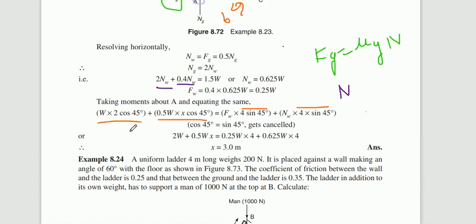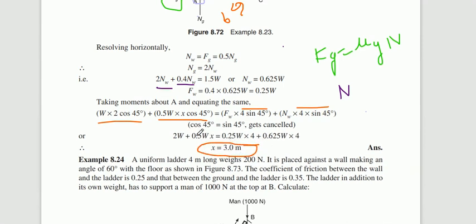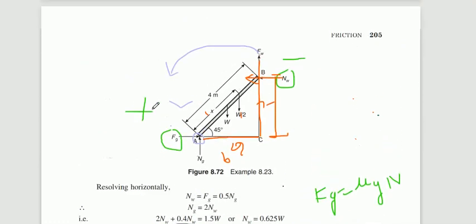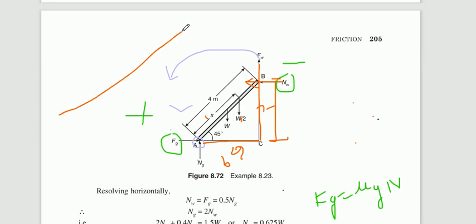By simplifying this in the entire equation, W and W get cancelled on both sides. So now we will obtain the x distance, because here also we are having W, take the W common, here also we have W common, W and W get cancelled, then x is equal to 3 meter. So what does this mean? If the ladder is there and the man is climbing, whenever the ladder tries to slip, the man is at a distance of 3 meter. So this is how we need to find out the value of x whenever the man is climbing on the ladder.